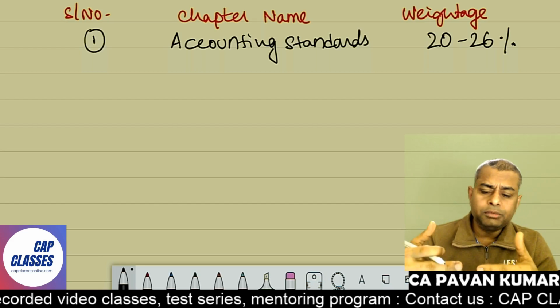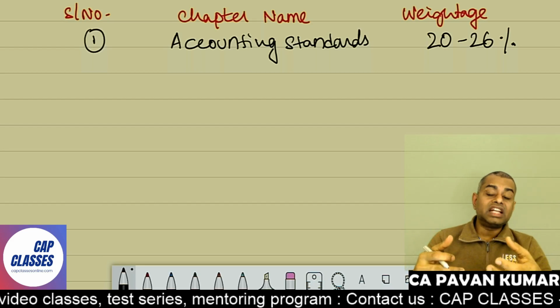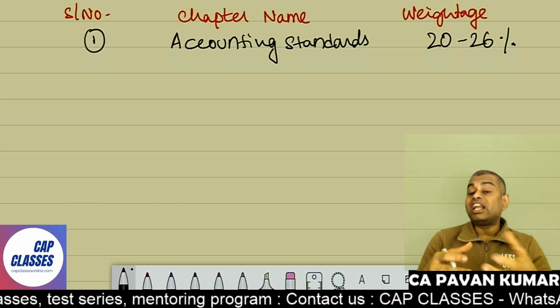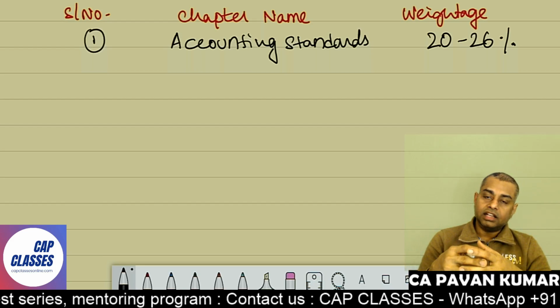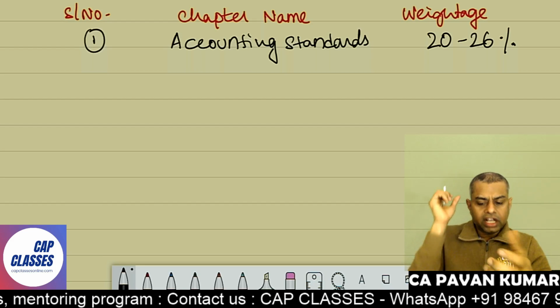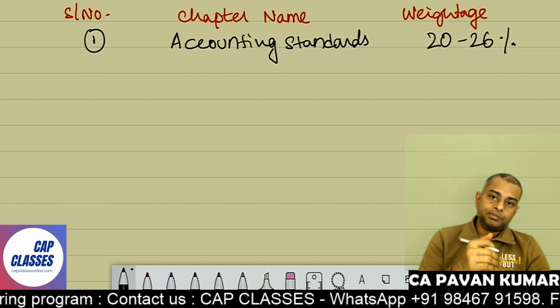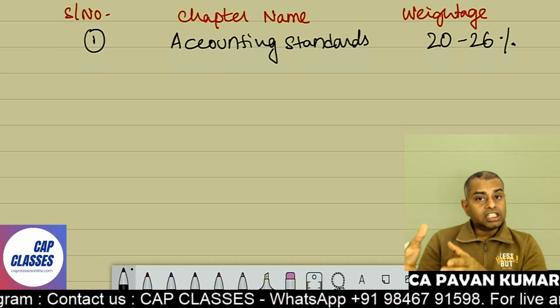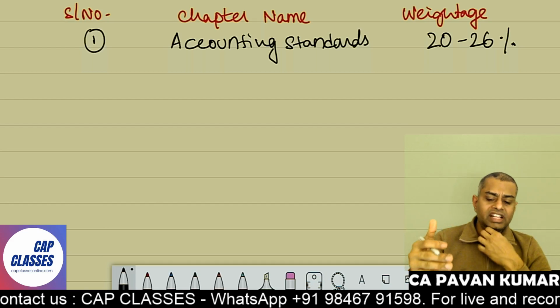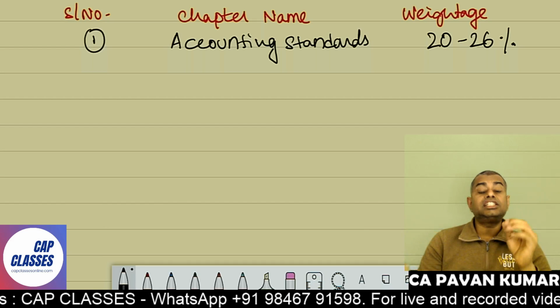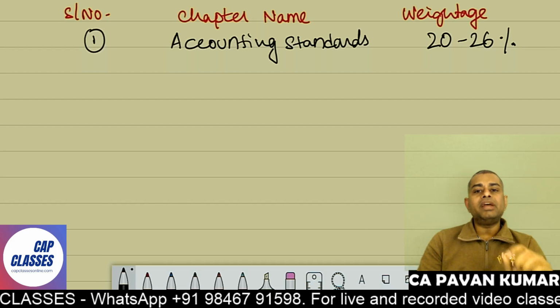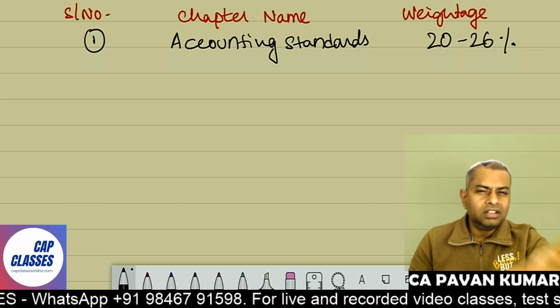I'm sure you might have completed a few accounting standards in your accounting paper 1, isn't it? Now in advanced accounting, that means paper 5, we'll see slightly advanced standards, but it starts with basic standards like AS4, AS5, 7, 9.